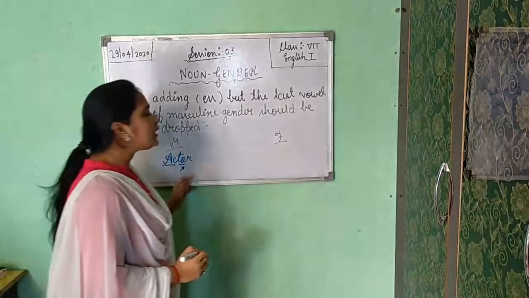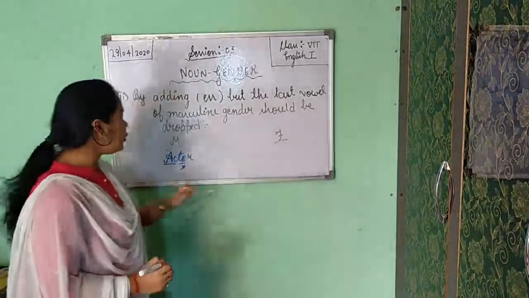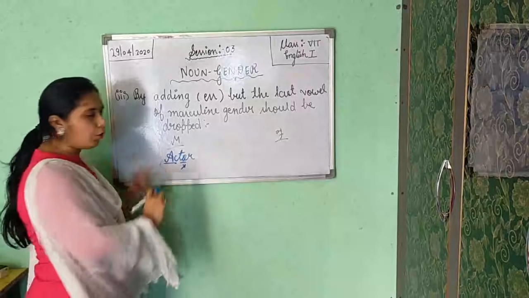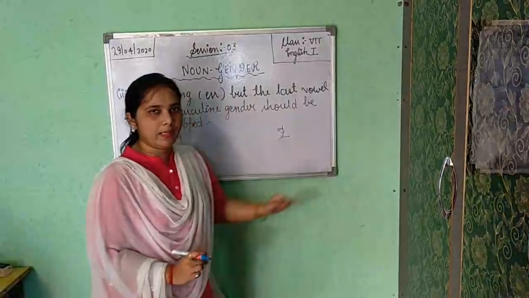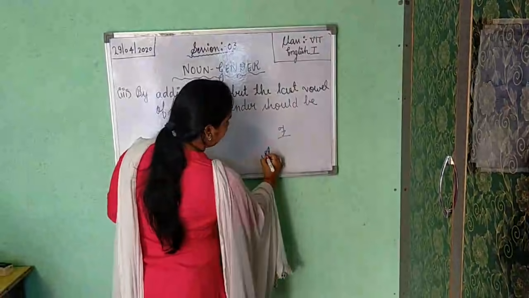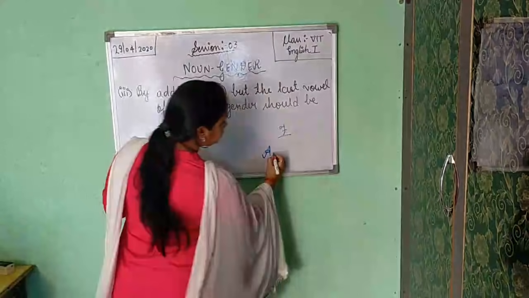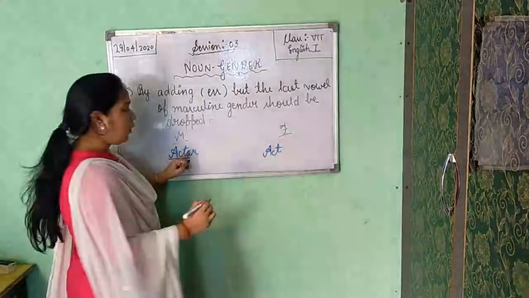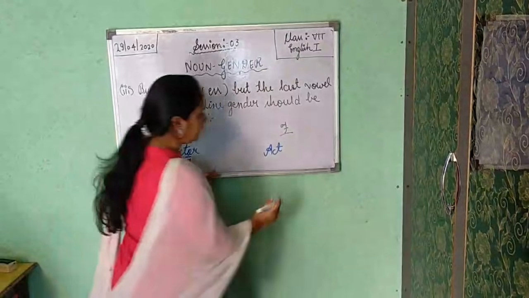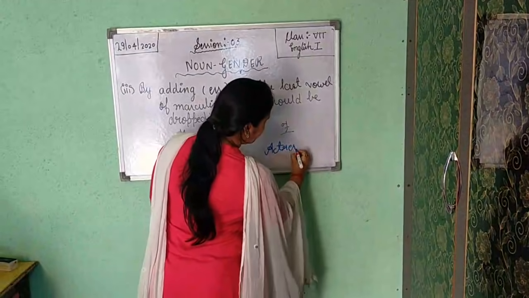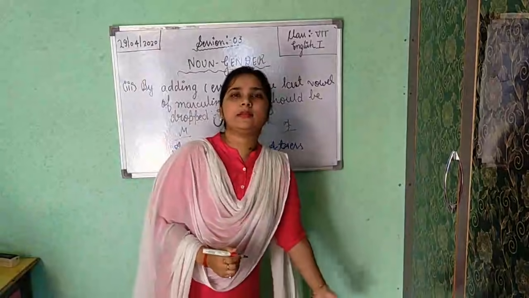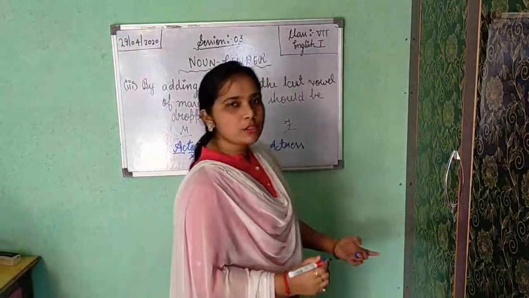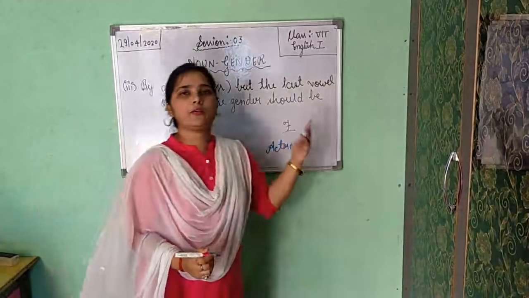Okay, when you change into feminine gender, you will not write this O, the last vowel, and after that you will add E double S. Now A, C, T, O we will not write. R, E, double S. So this is the spelling of actress. The female one who is doing acting is known as actress.